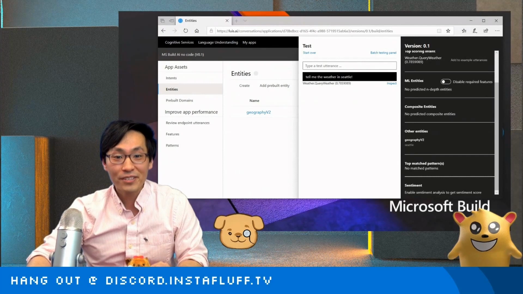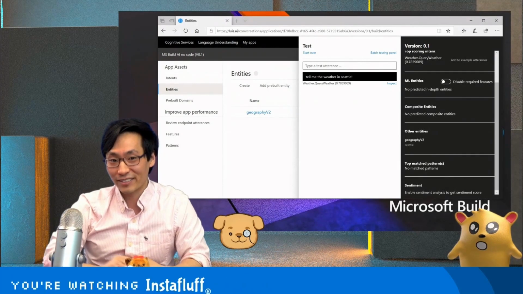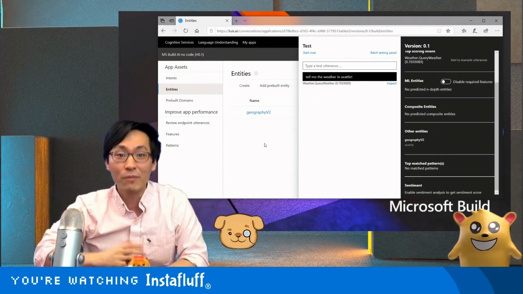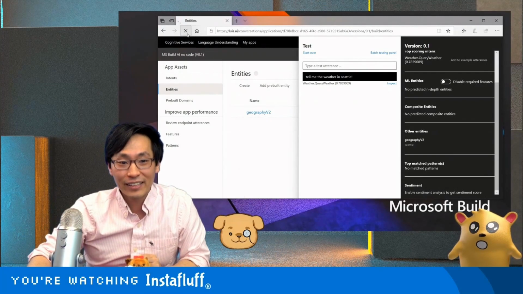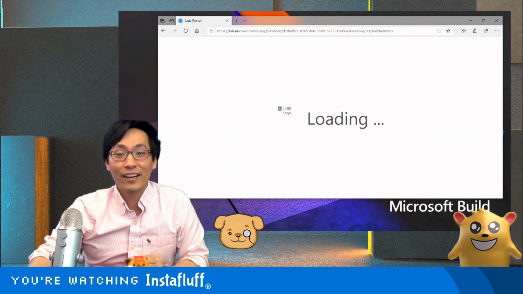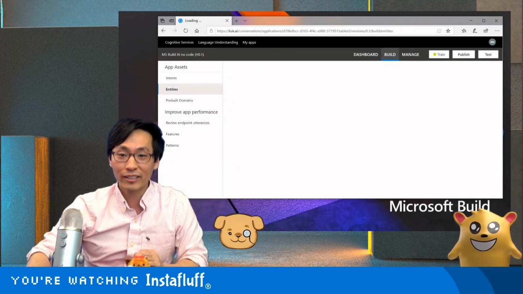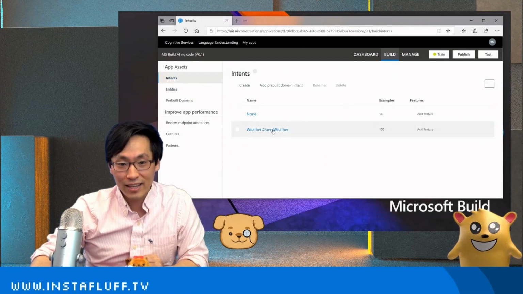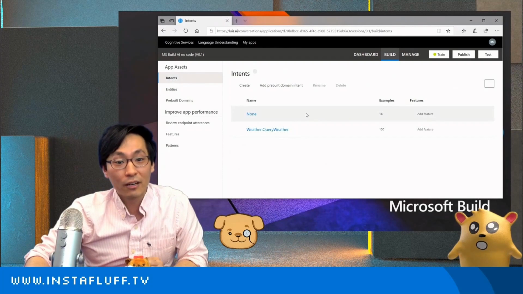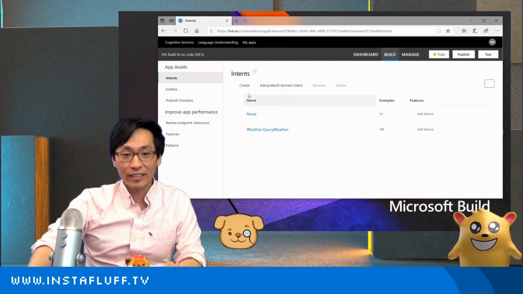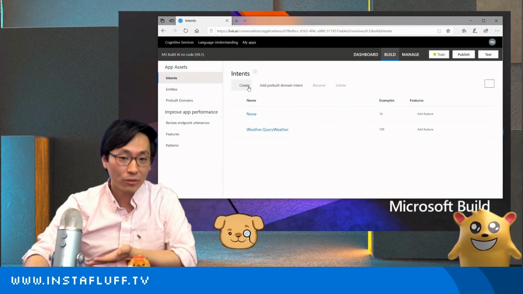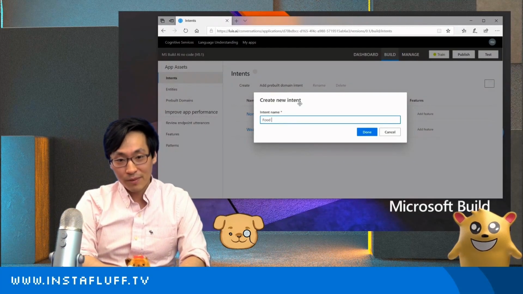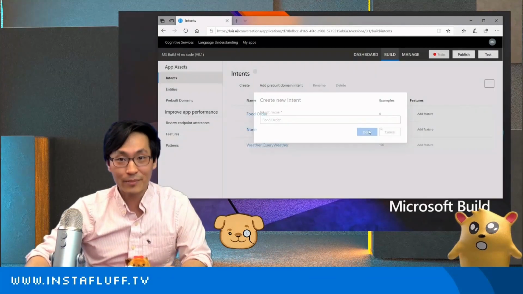And so what if we wanted to do more than just that, right? If we wanted to do more than just the weather app and do something more fully encompassing, kind of like Sherman, then let me show you. We can create a custom intent, not just a pre-built one with the calendars and the commands and everything. We go back to intents, and maybe we wanted to do like a food ordering app, right? Then maybe we can check the weather and order food at the same time. So we're going to create a custom intent this time, and we'll name it food order. All right, that sounds pretty good.